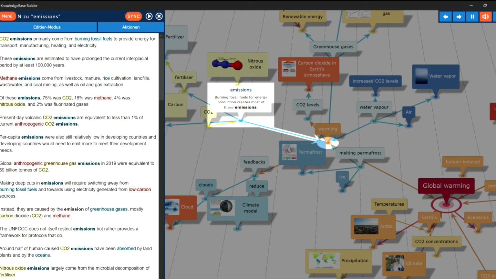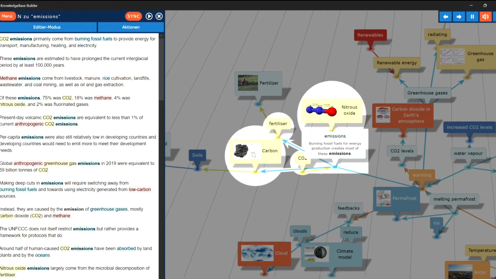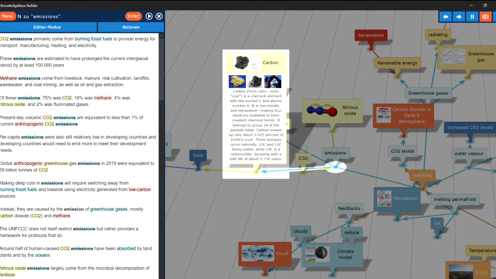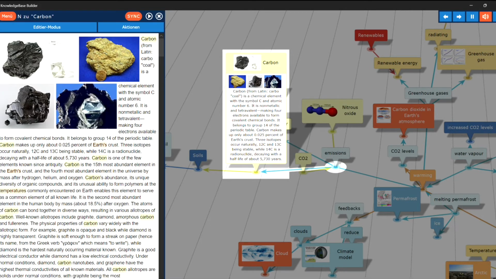Emissions. Burning fossil fuels for energy production creates most of these emissions. The topic, emissions in overview. Carbon. Carbon, from Latin carbo, coal, is a chemical element with the symbol C and atomic number 6. It is nonmetallic and tetravalent, making 4 electrons available to form covalent chemical bonds. It belongs to group 14 of the periodic table.